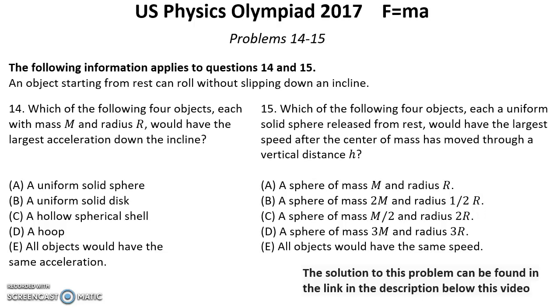Problem number 15. Which of the following four objects, each a uniform solid sphere, released from rest, would have the largest speed after the center of mass has moved through a vertical distance h?